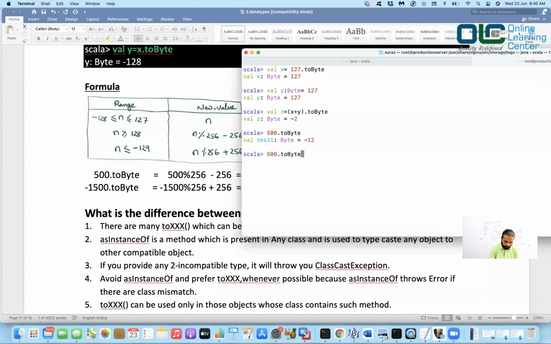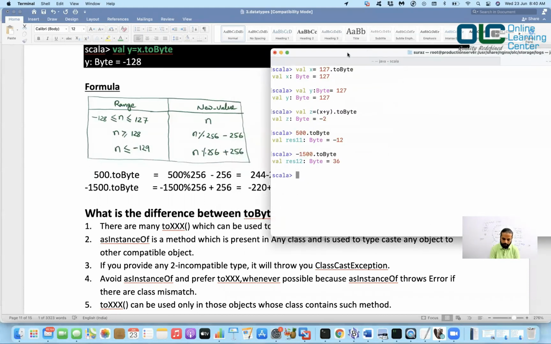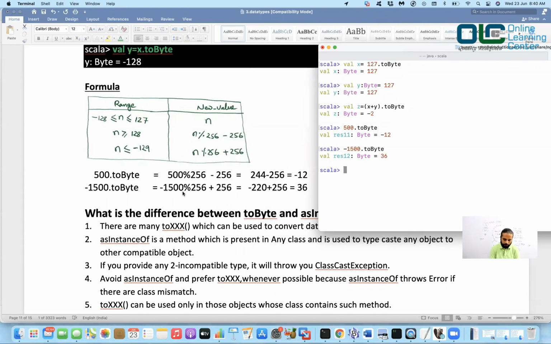Again, if I say minus 1500 2 byte, then it is giving me 36. And why is it giving me 36? The explanation is here on the board. So minus 1500 modulo 256, what does it give? Let's do that. You are getting minus 220. So minus 220 plus 256, what are you getting? 36. That's how it basically works.